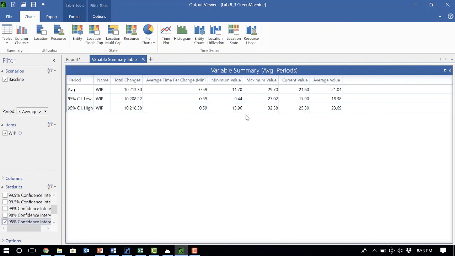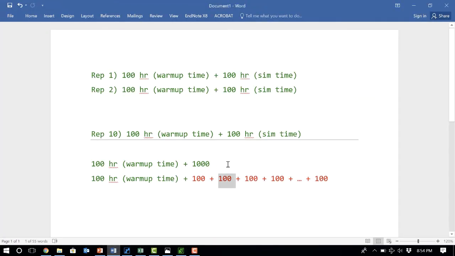So if I then ask you, what is the working process for 100 hours of manufacturing operation? You say the average is 21, and the lower bound of the 95% confidence interval is 18, and the upper bound is around 24 parts. Okay, so that's just another method for running non-terminating systems.